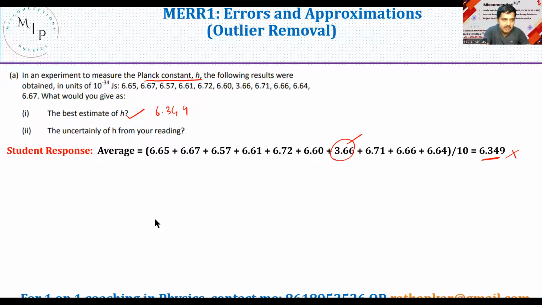Just give me a moment. My calculator is giving some problems. Right. Okay. Let me share it also.